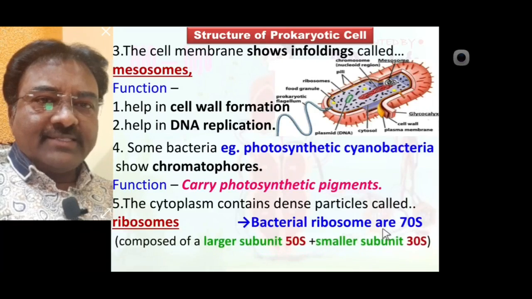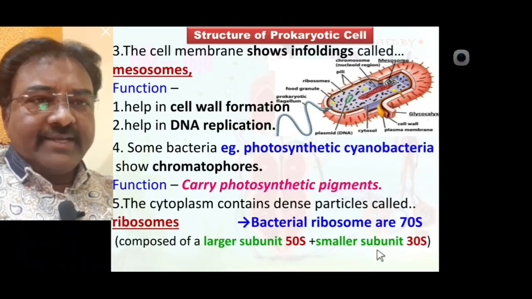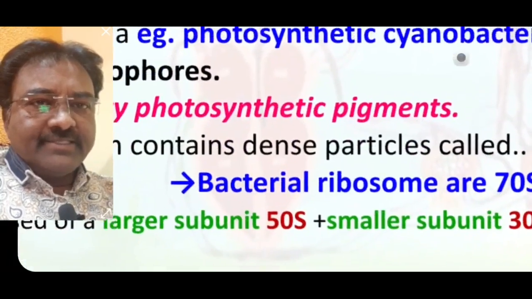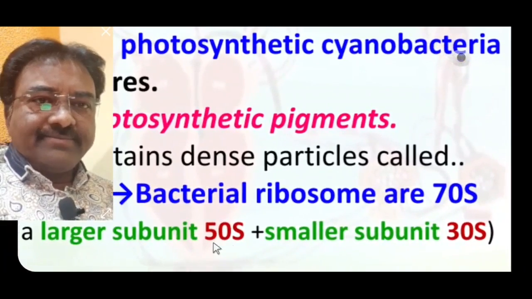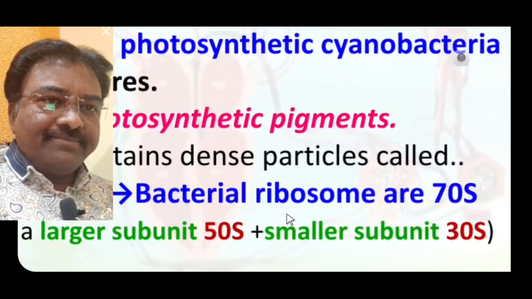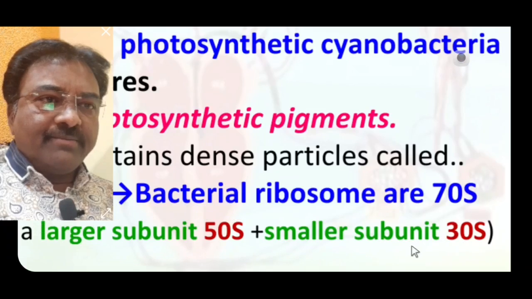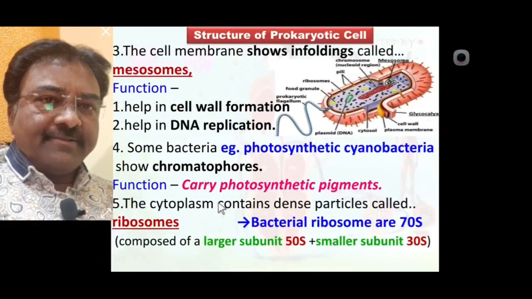Such a 70S ribosome is composed of a larger unit of 50S type and a smaller unit of 30S type. Means the larger 50S unit and smaller 30S unit combine to form the 70S ribosome present in bacteria.